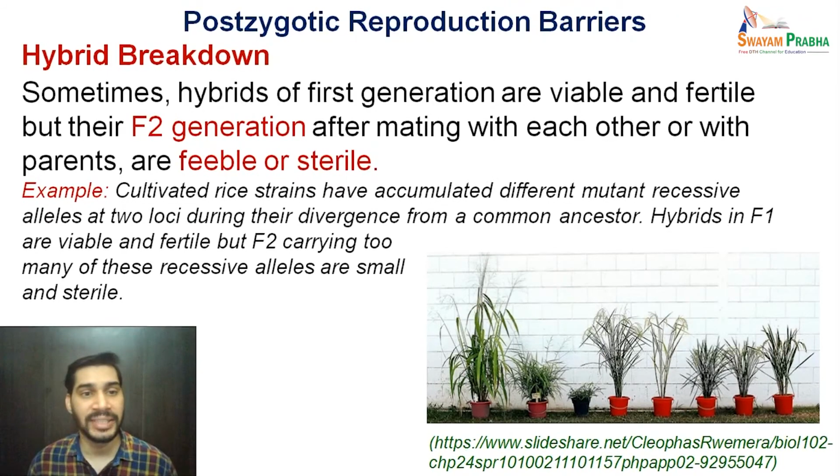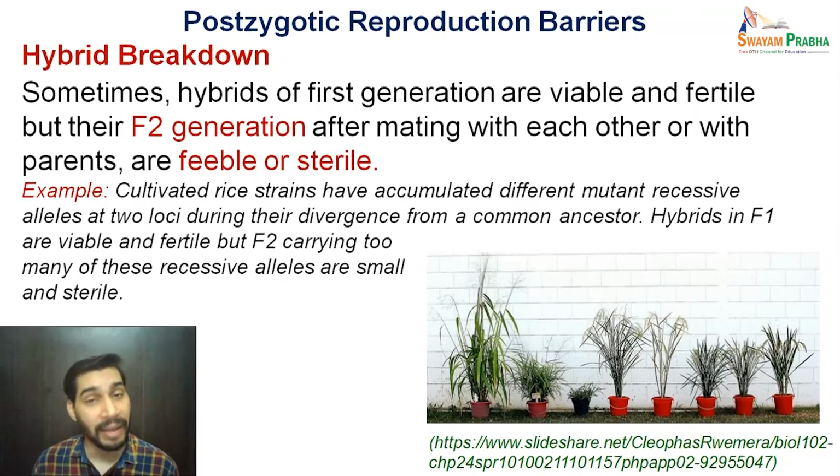For example, the cultivated rice strains have accumulated different mutant recessive alleles at two loci during their divergence from a common ancestor. The hybrids in F1 are viable and they are fertile as well.